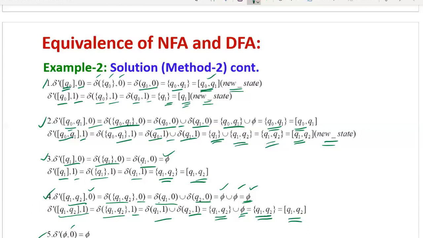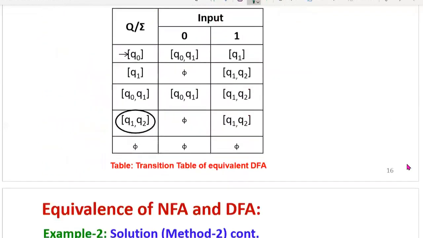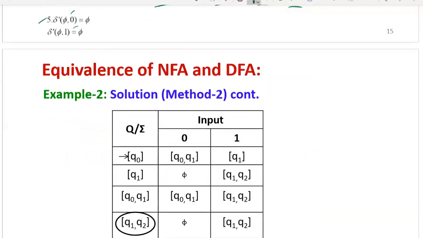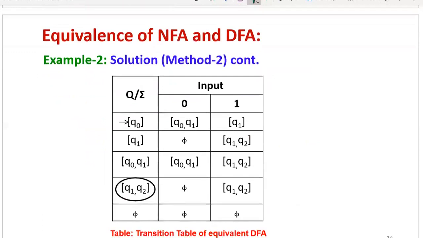So using the second method, we need not find all the state transitions. Here some unnecessary, unreachable states are automatically eliminated. Whenever the given NFA has more states, you can follow the second method. Now with these 5 states, we have to draw its transition table and transition diagram. Here you can see the transition table as usual. So here you need to consider 5 states. You need not consider all 8 states here.